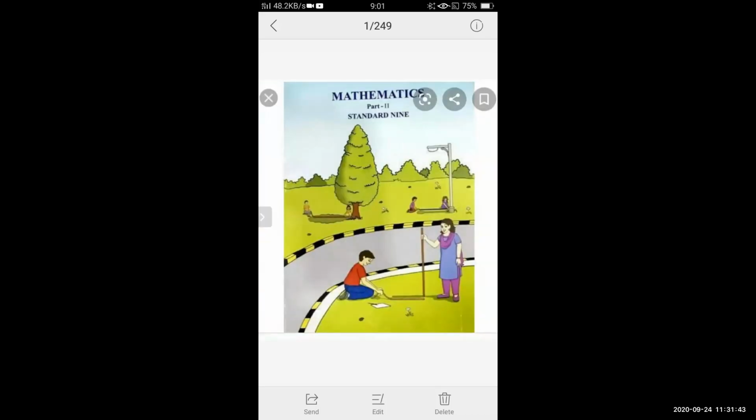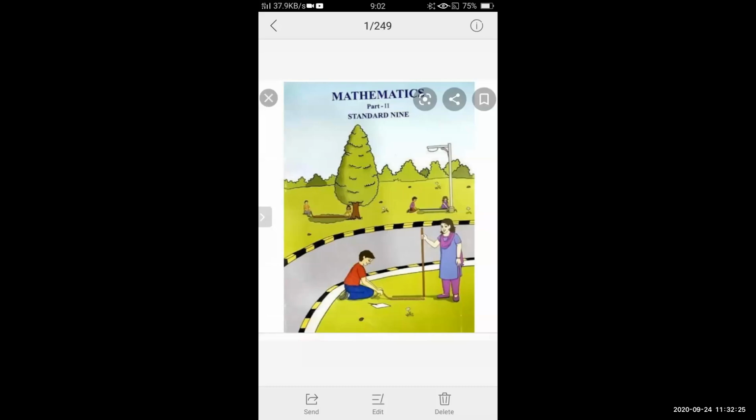Here, students, within a short moment I have taken a screenshot of the front page of your textbook. On the front page itself, see the boy and the girl. Three different pictures you can see on the front page of your textbook. If it is not possible to view properly here, you have the textbook, you can see the front cover of your textbook.